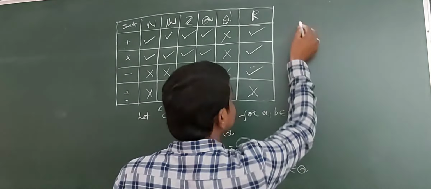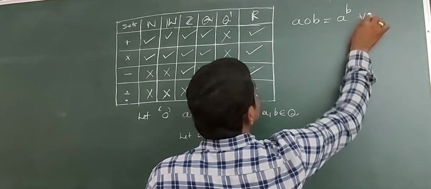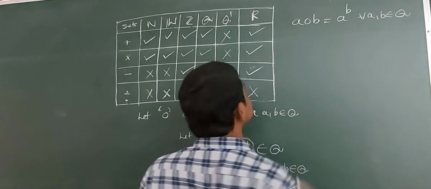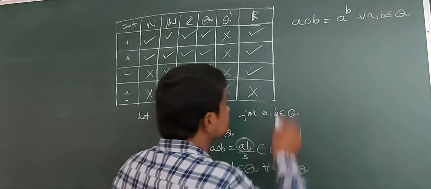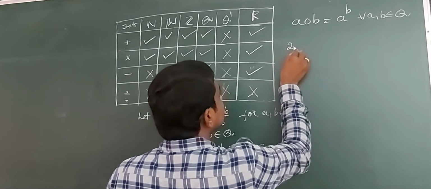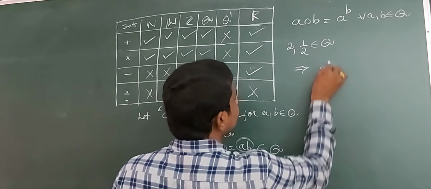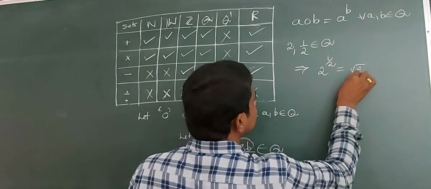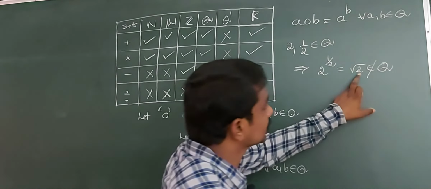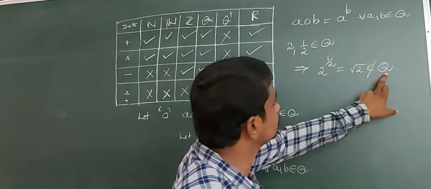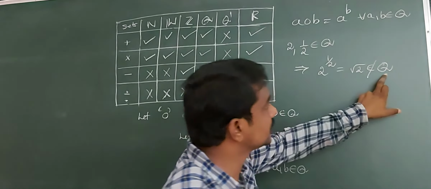Next example. Circle defined by a circle b equals a power b for all a, b belongs to Q. Circle is not a binary operation because for 2, 1 by 2 belongs to Q, that implies 2 power 1 by 2, which means root 2. Root 2 does not belong to Q. Root 2 is an irrational number. So circle is not a binary operation on Q.